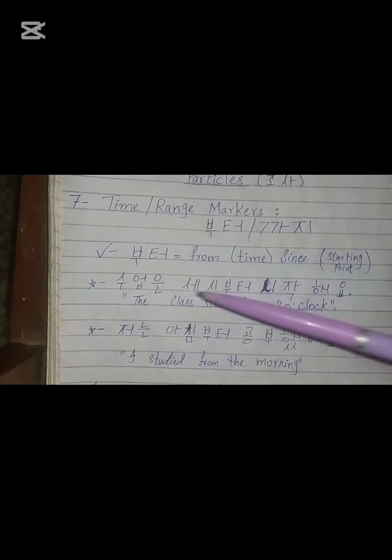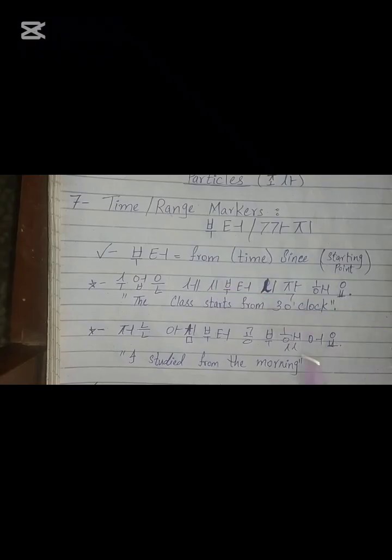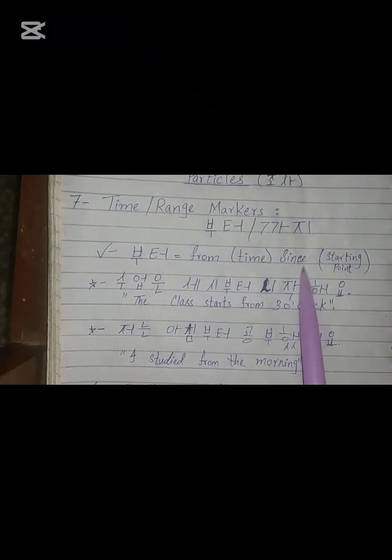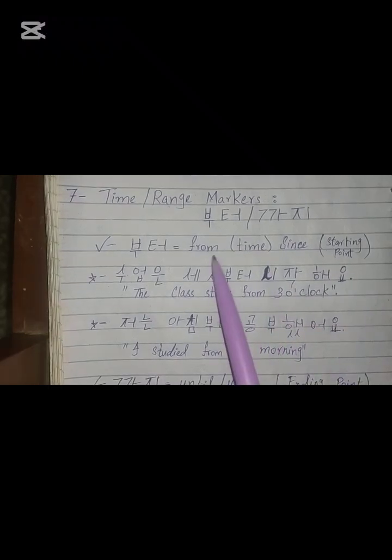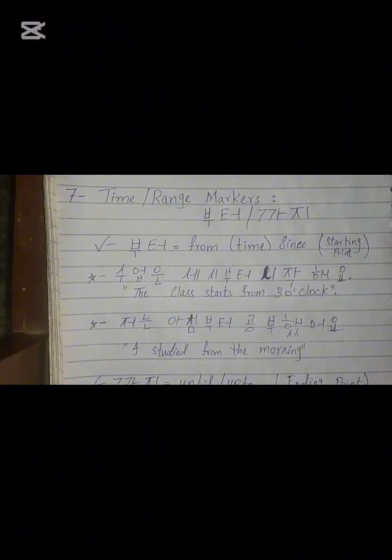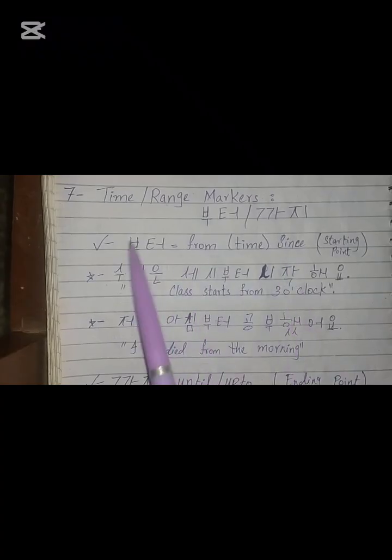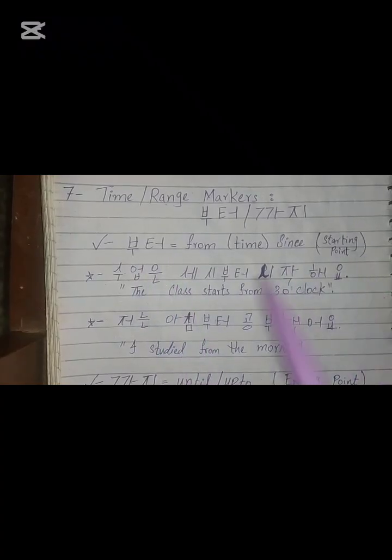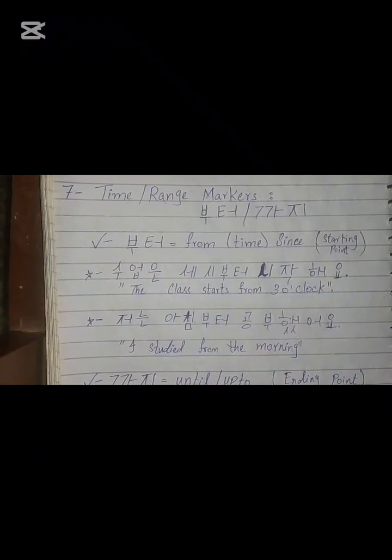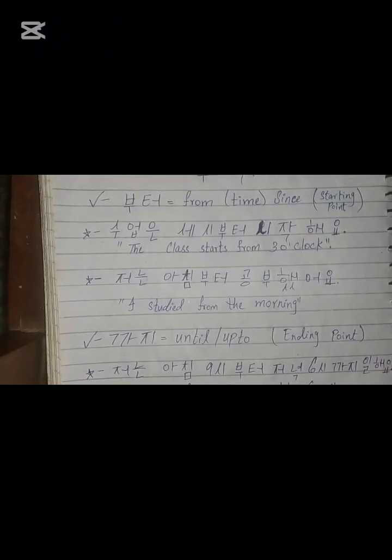First off, we will see 부터. What does 부터 mean? 부터 is basically from or since in Korean, whenever we're talking about time. It is the starting point of anything, like from 7 a.m. to 11 a.m. So 부터 is the starting point. Alright, let's see an example so it will be clear to you.